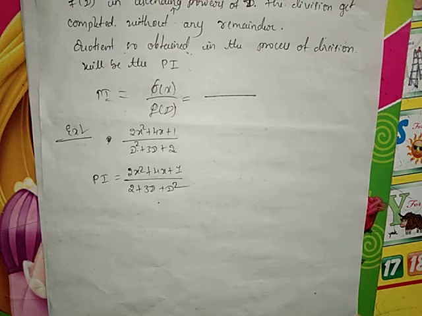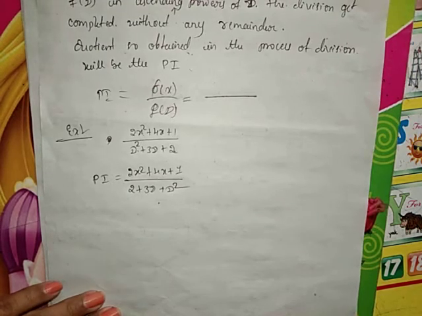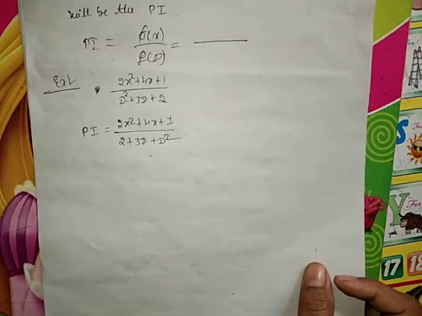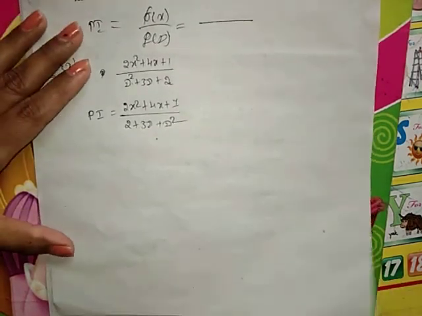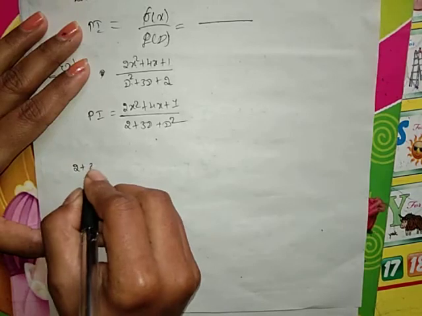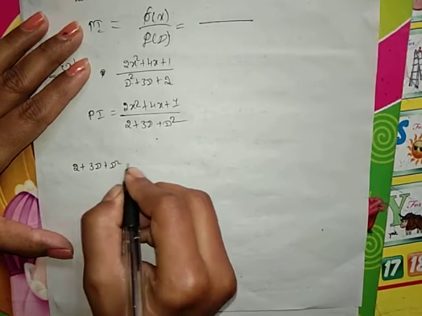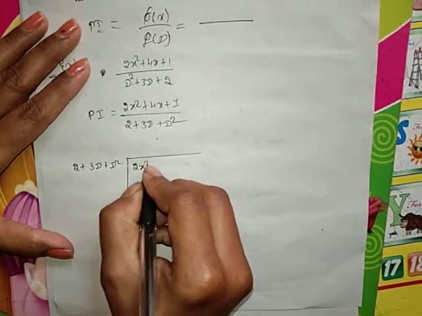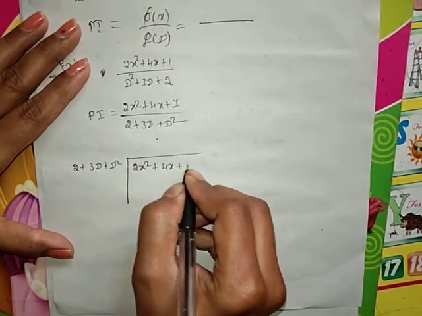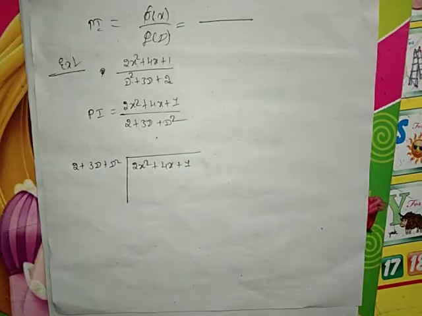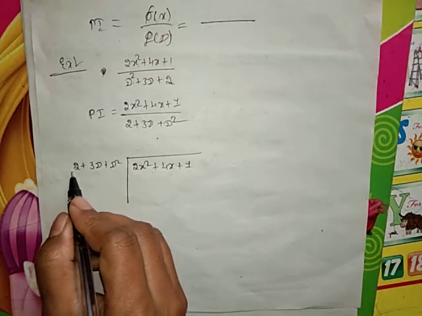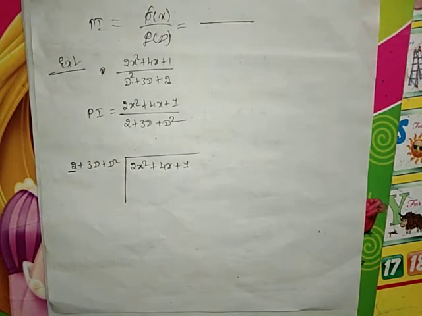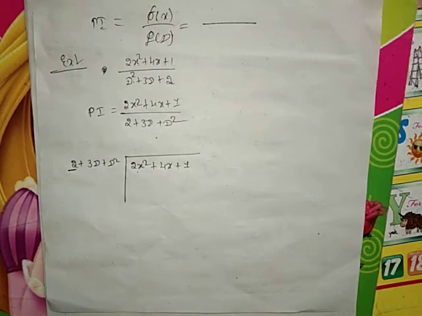After this, we go for the division method, which you have already come across at your PU level. The division is 2 plus 3D plus D square into 2x square plus 4x plus 1. You have to choose a term in the quotient such that when you multiply it by the first term of the divisor, it equals 2x square.